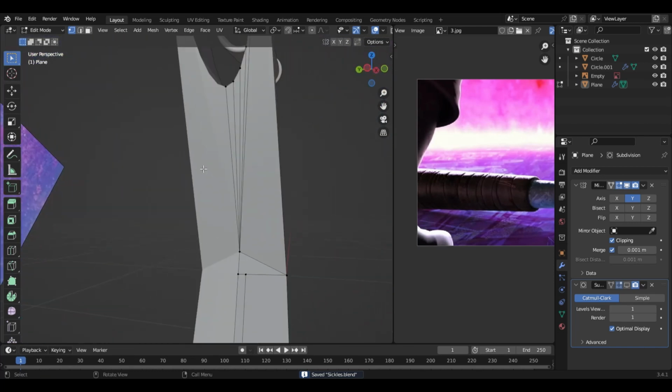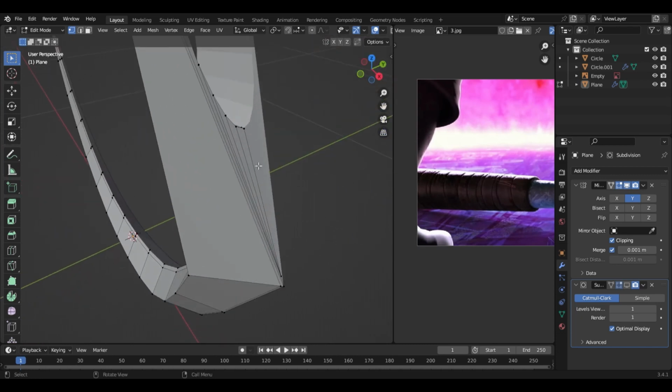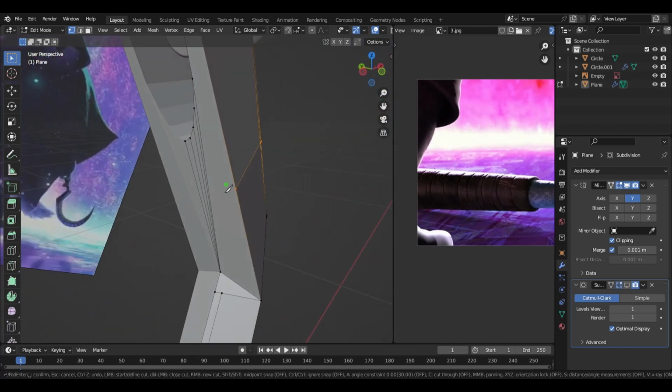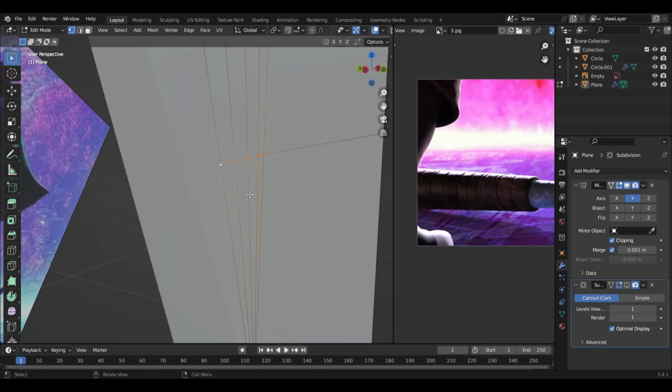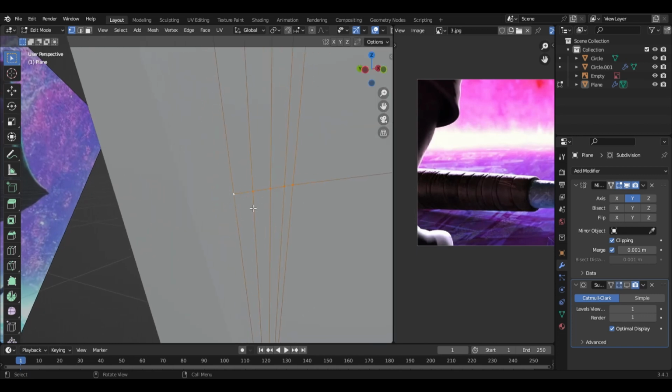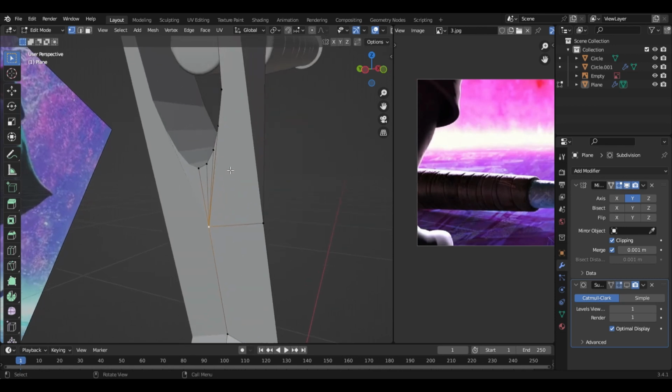Alright. Okay, about this part. As you can see, it is kind of messy, so we should clean it up. Press K to add vertices like this, and move it here and here, and then here. Just press Enter to apply it. And press M, At Last. It's going to make sure that the active one is this one. So select all these ones and M, At Last, which is exactly what we want.